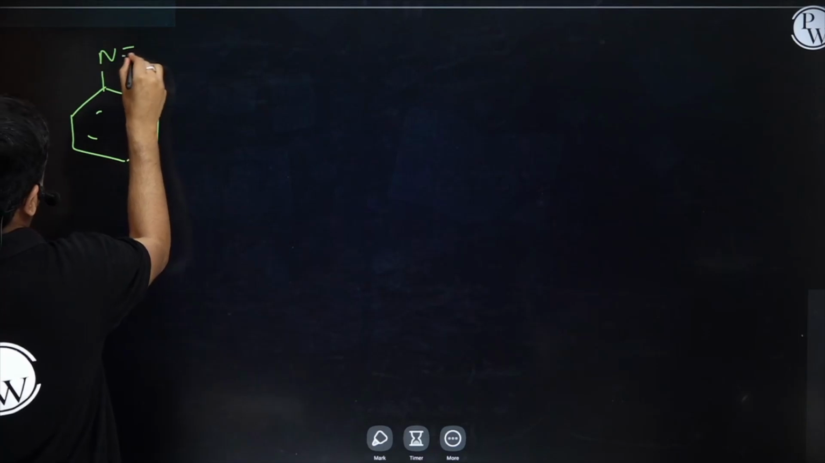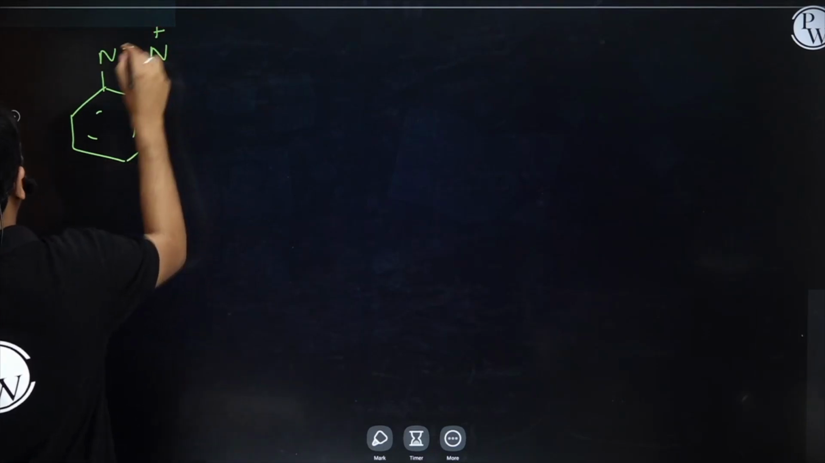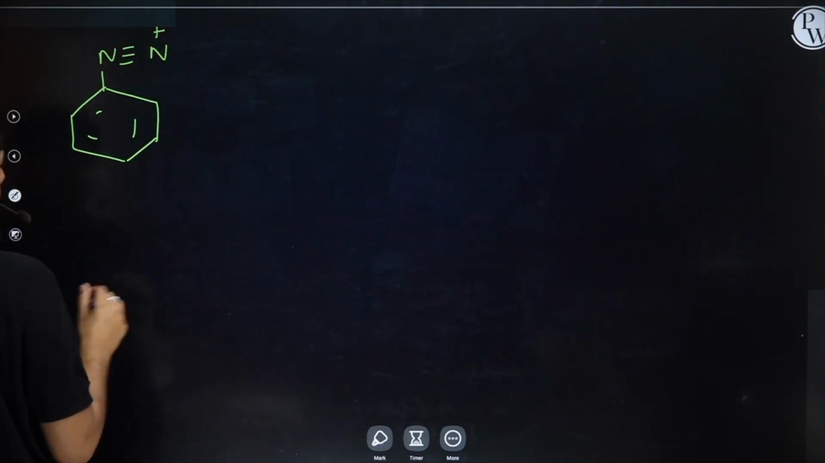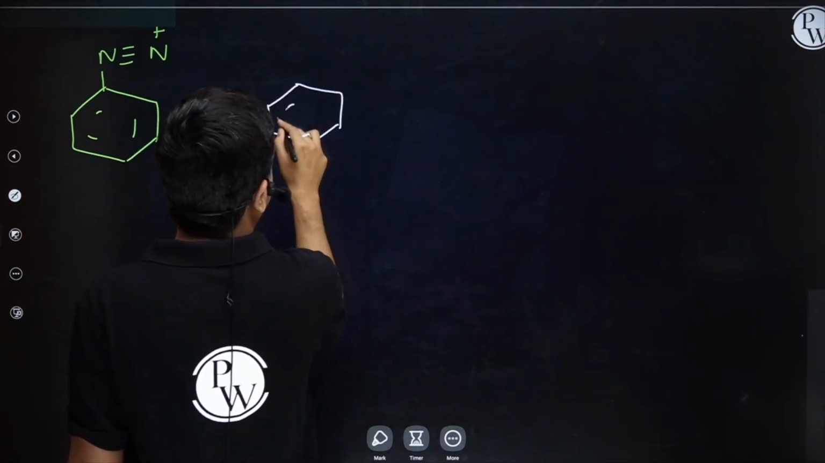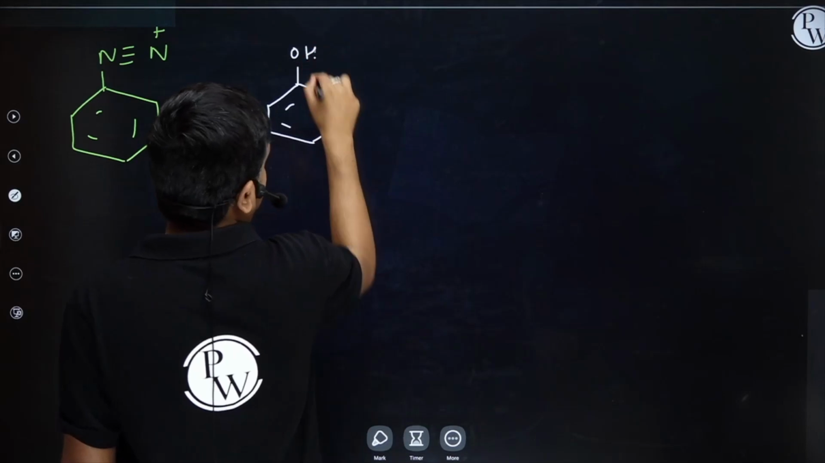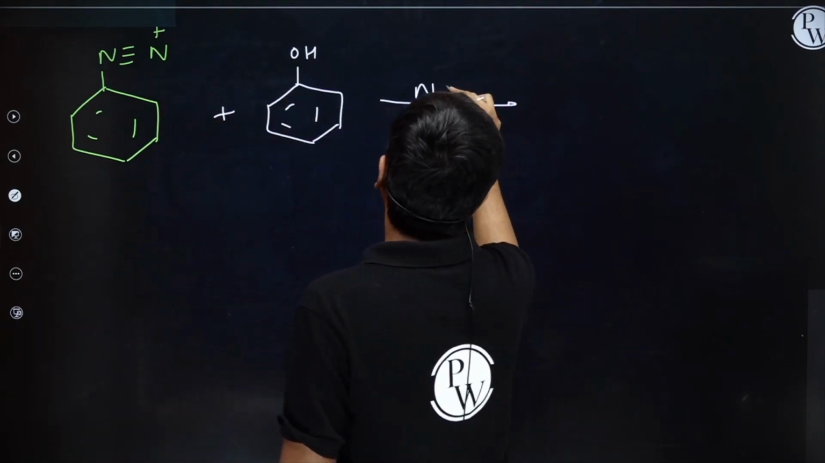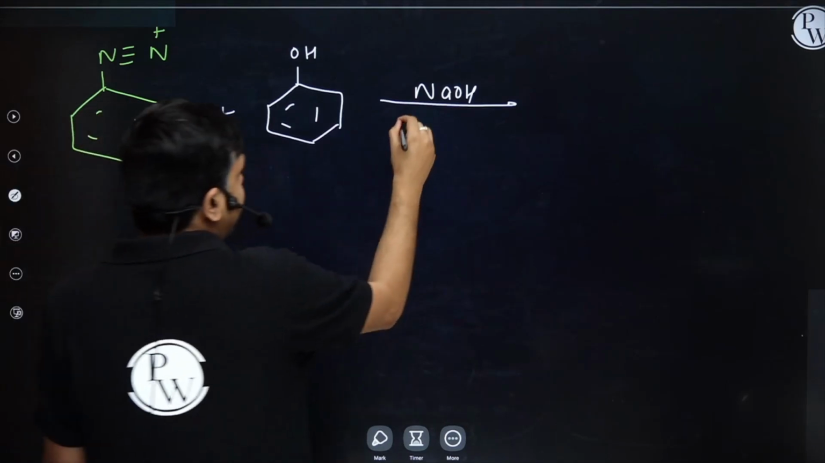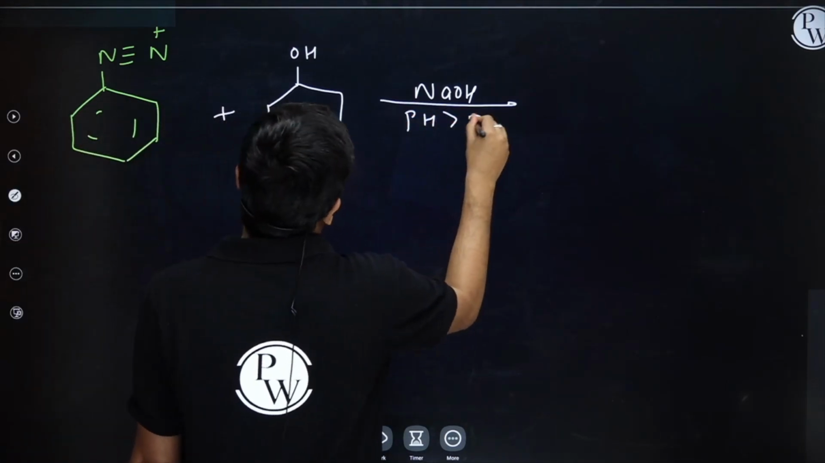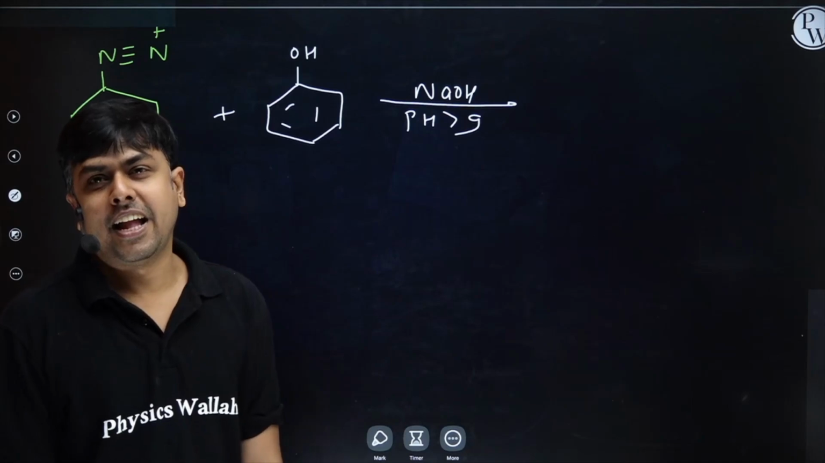N triple bond N positive. And now I treat it with phenol in alkaline medium, NaOH. Why am I taking alkaline medium? Can you tell me? pH greater than 9. Why am I taking this alkaline medium?